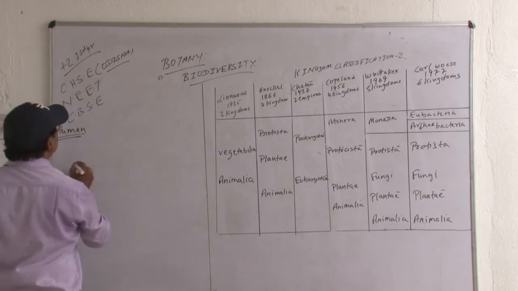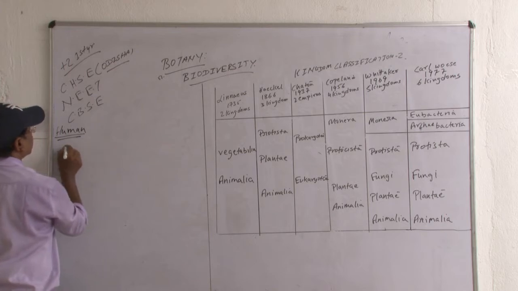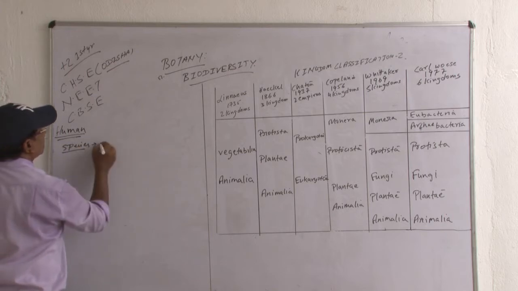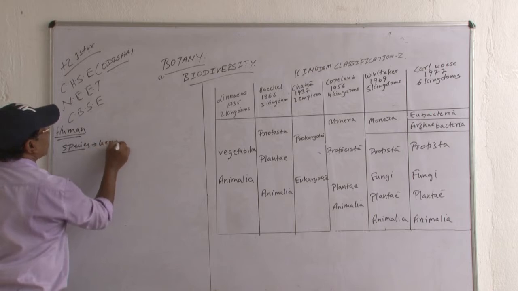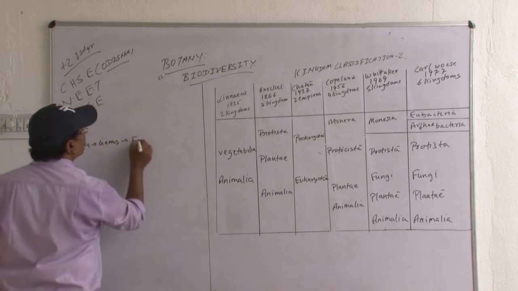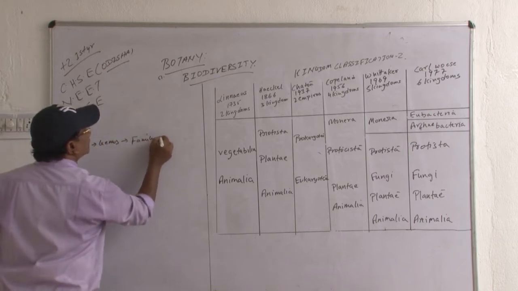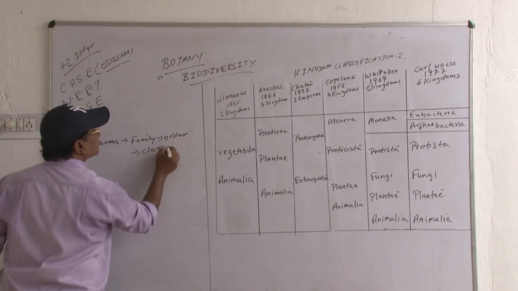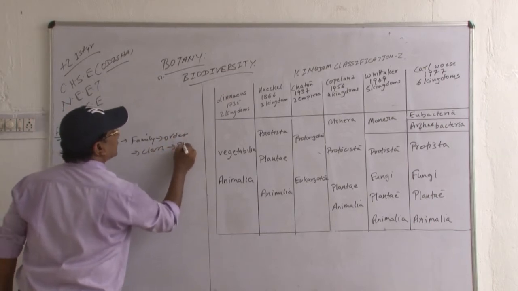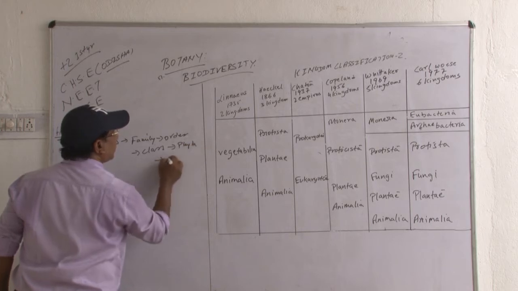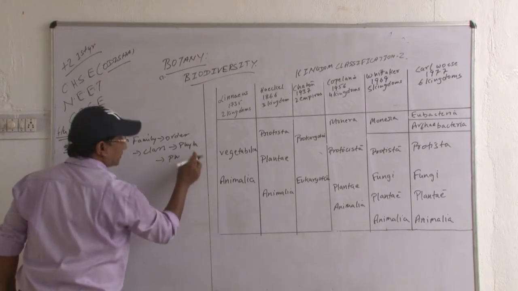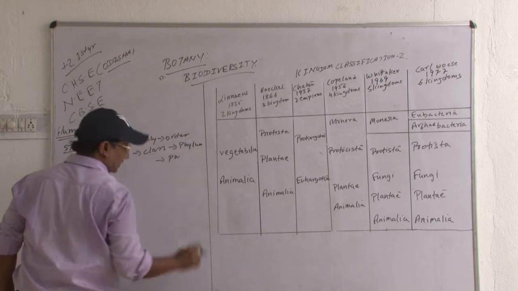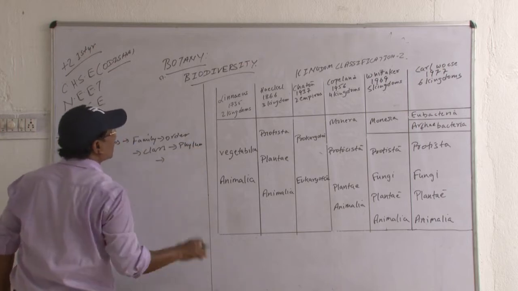Now, species of human, then genus, then family, then order, then class, then phylum, then kingdom.